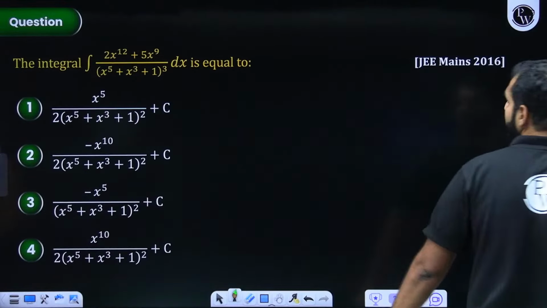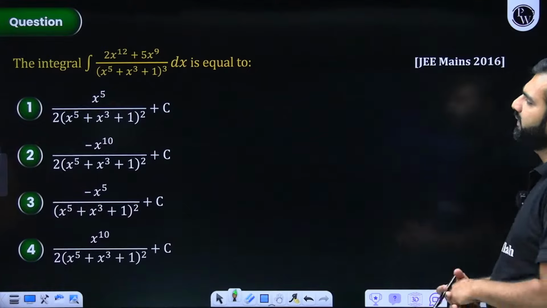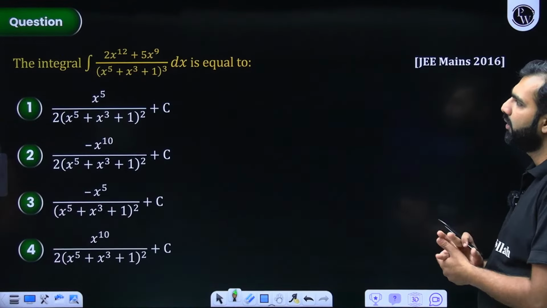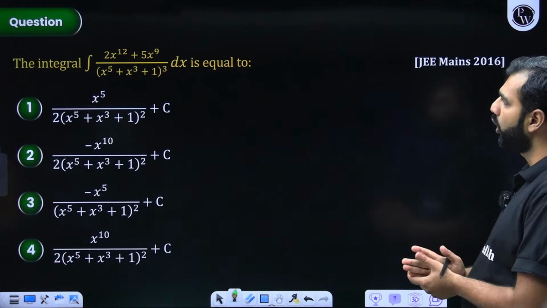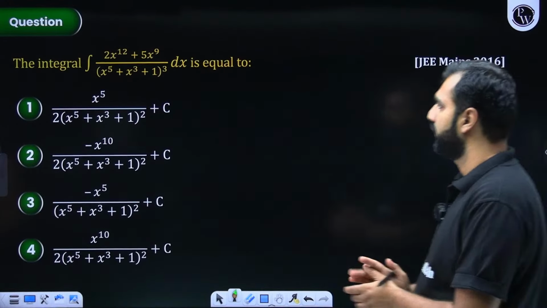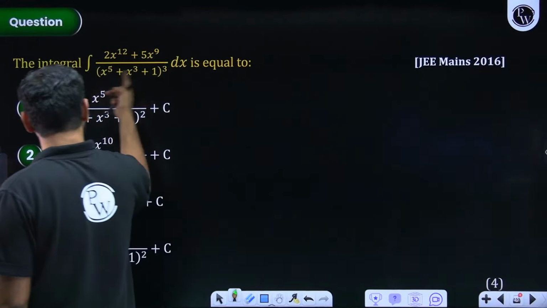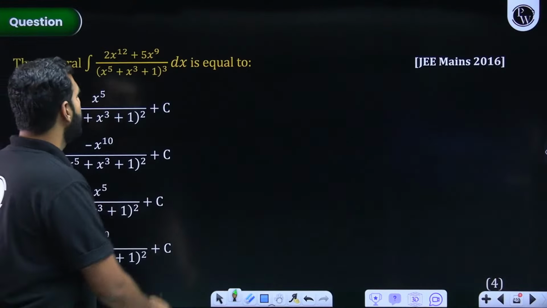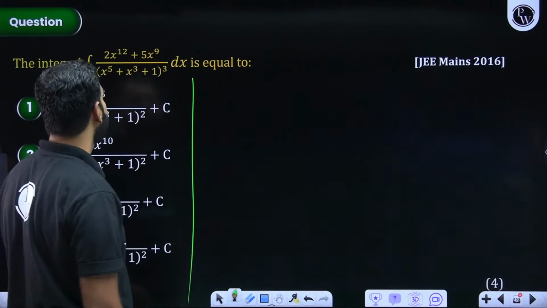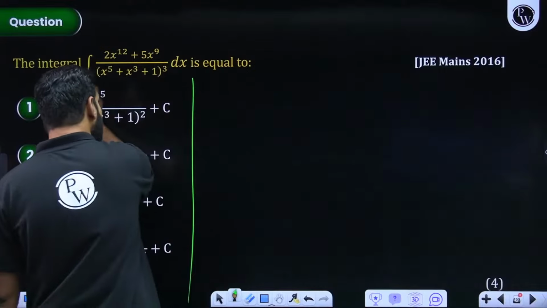Now, when we go ahead with the next question, the best thing which we can do is divide both the sides, numerator and denominator, by x to the power 5. Technically, I'm taking x to the power 5 common from the denominator. So when you do that, what happens here is x to the power 5, I'm taking common from the denominator.